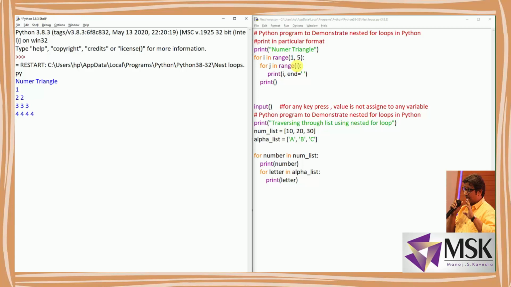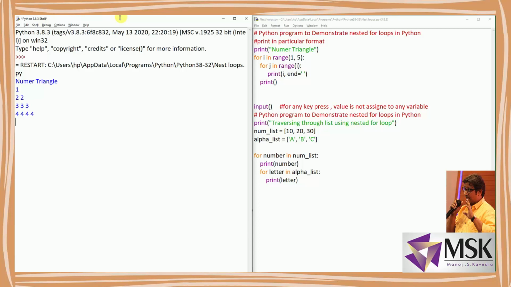So always when i is 1, the j loop will work 1 time. When i is 2, the j loop will work 2 times. When i is 3, the j loop will work 3 times. Why? Because it always starts the value from 0. So when i is 4, it will work for 0, for 1, for 2, and for 3. That is 4 times, and not for the 4th value, that is i equal to 4.